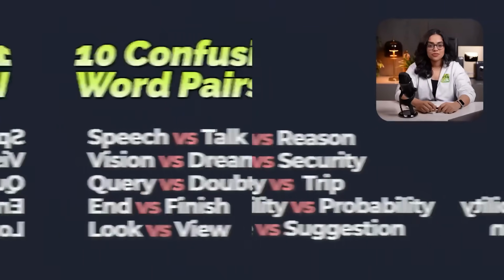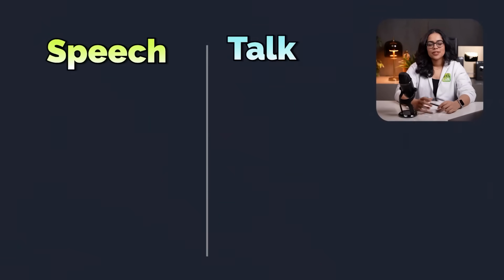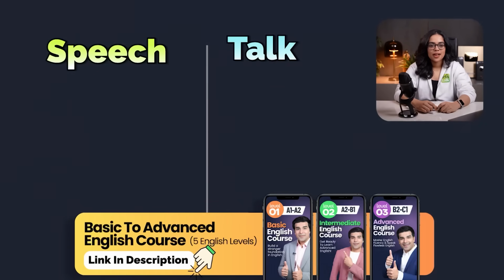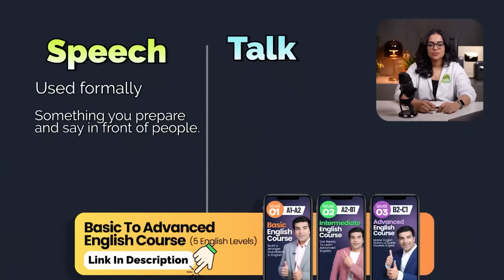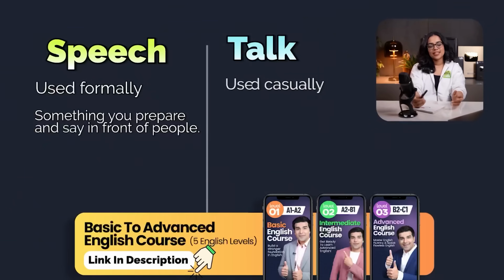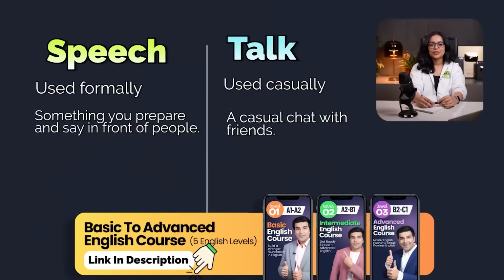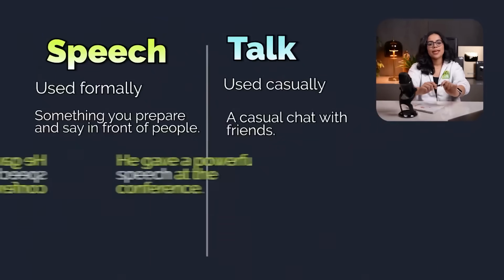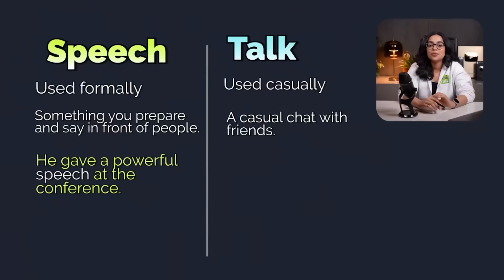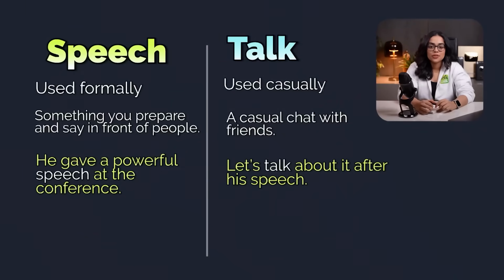Let's start with the first word pair, speech and talk. Now, speech is usually formal, something you prepare and say in front of people. Whereas talk is casual, just like when you chat with friends. For example, he gave a powerful speech at the conference. Let's talk about it after his speech.